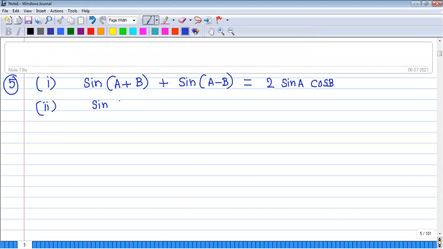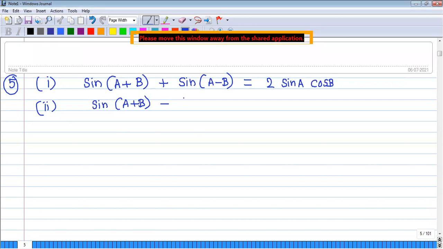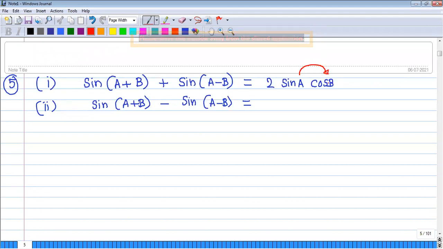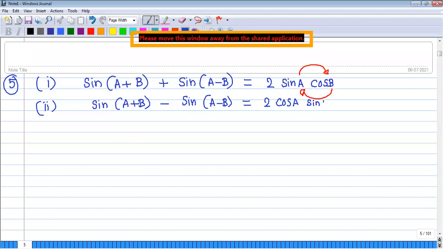Sin of A plus B minus sin of A minus B, that is equal to 2 cos A sin B. It's very simple. Interchange these two angles: here A is replaced by B, and B is replaced by A. So what do you get now? 2 cos A sin B.